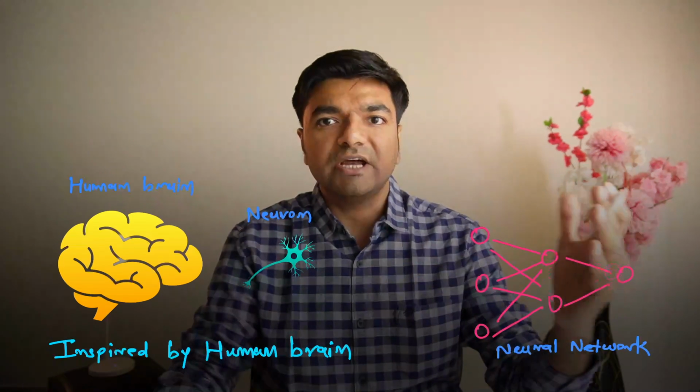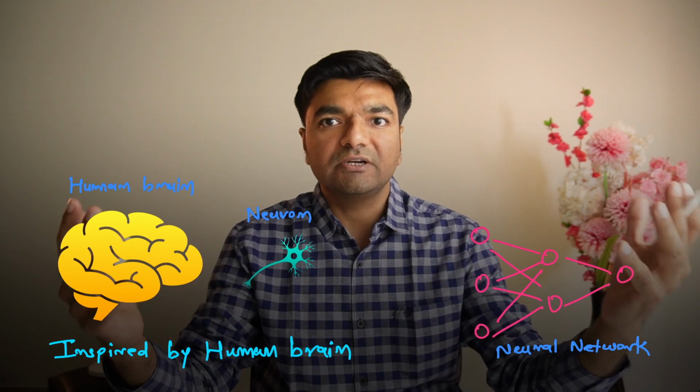A neural network is an algorithm inspired by the human brain. The human brain has billions of neurons. Those are connected with each other. In the same way, an artificial neural network has artificial neurons. Those are also connected with each other.